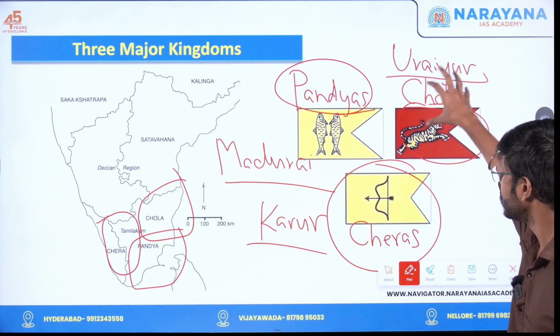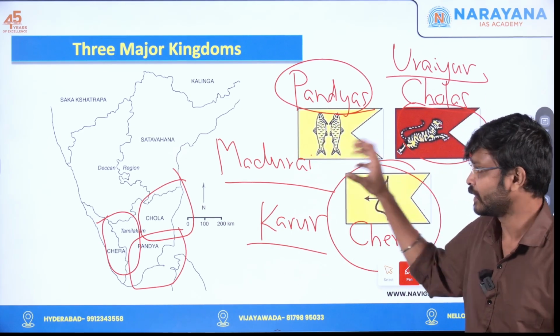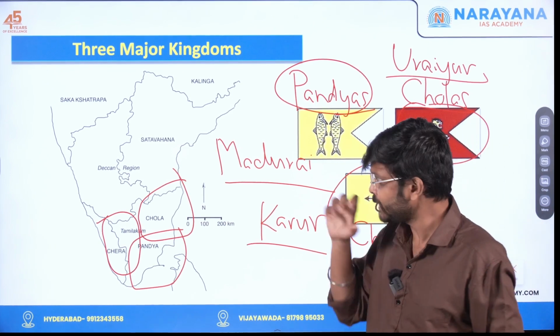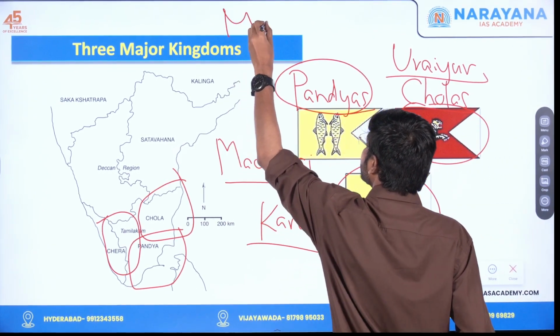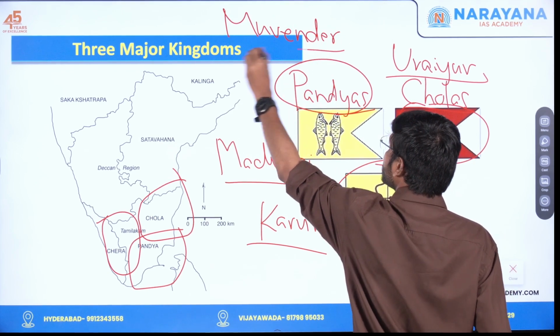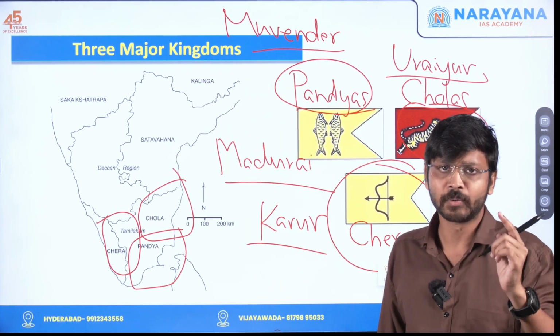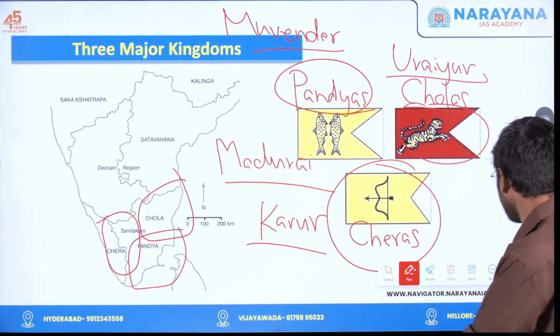Capitals are Karur, Uraiyur and Madurai. These were the capitals of these dynasties. They were combinedly known as Moovendar. Moovendar means three crowned kings.